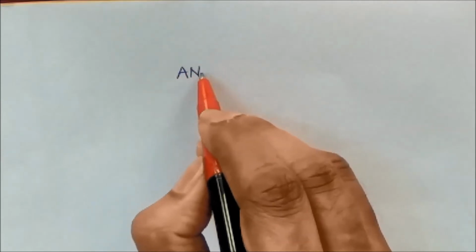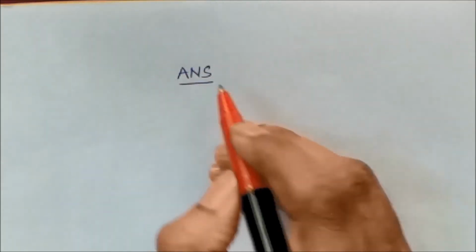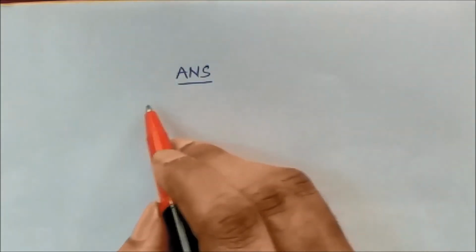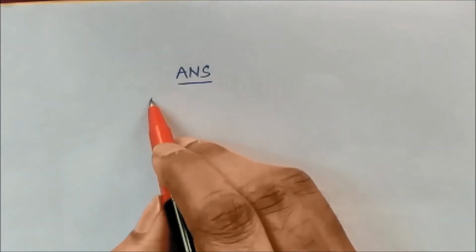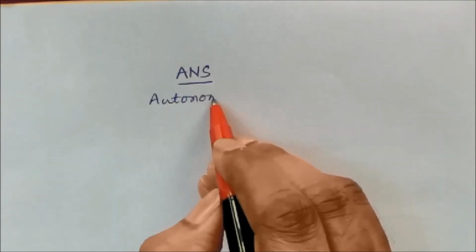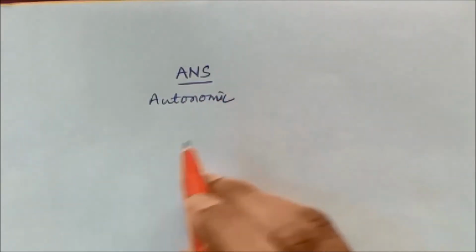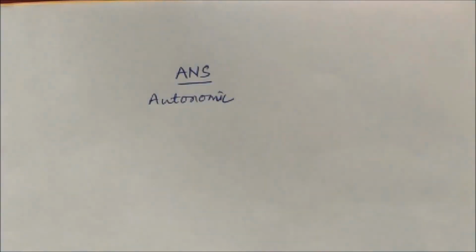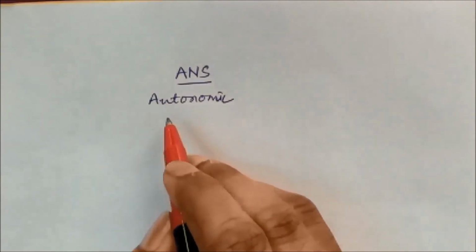Today we will start ANS with its introduction. ANS, as you know, is the autonomic nervous system, and it is called autonomic as it was thought to function autonomously, or in a self-governing manner, without control by the CNS. So that's why we call it autonomic.